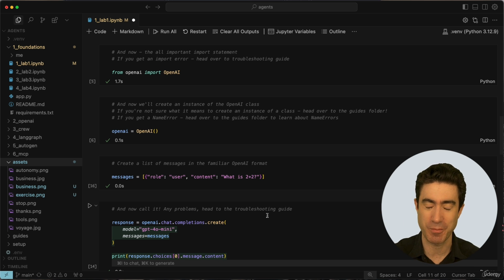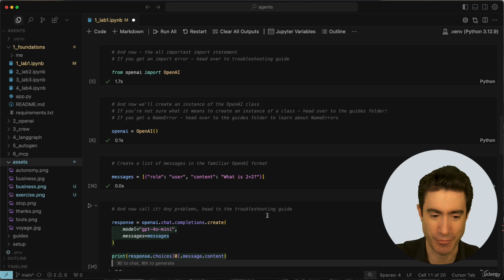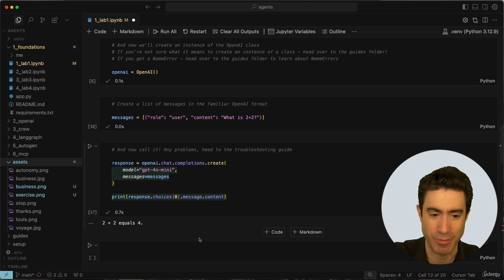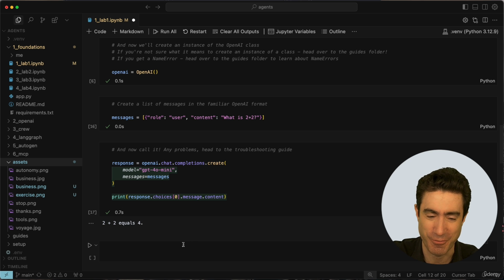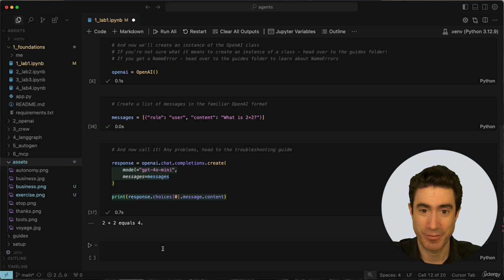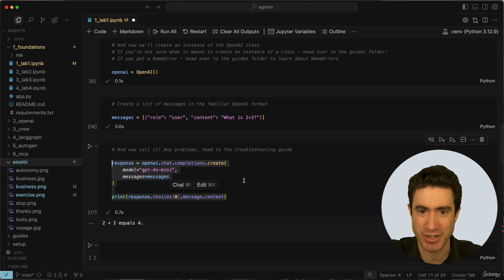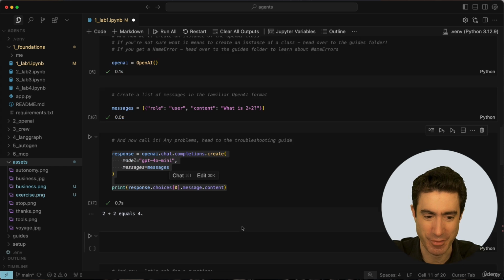This structure of calling OpenAI is something that is so common these days. If you're new to it, then take a look and I'll try and cover some in the guides. But people who are familiar with this will see this is a very simple way to call OpenAI. And if we run this, we get the response to the question, what is 2 plus 2? We get 2 plus 2 equals 4. So we know we are connected to OpenAI, and so far, so good. So hopefully you're now comfortable that we can both call OpenAI, we can get responses, we can use the very standard chat completions API structure, and Cursor will fill it in for us if we ever forget what it is.